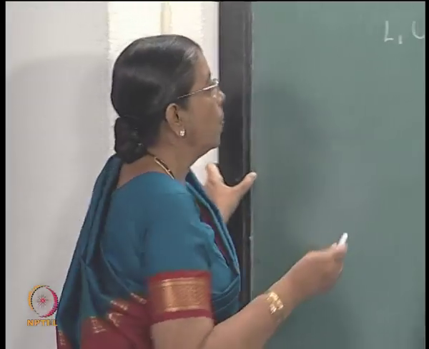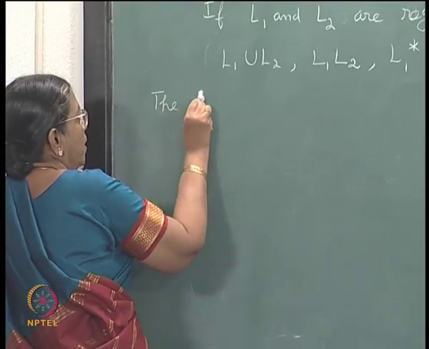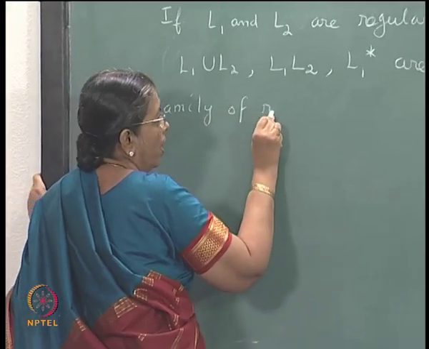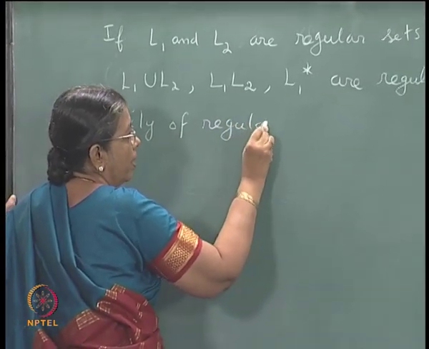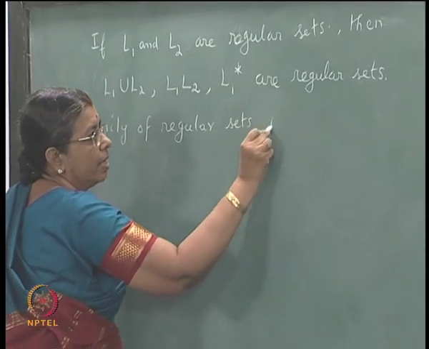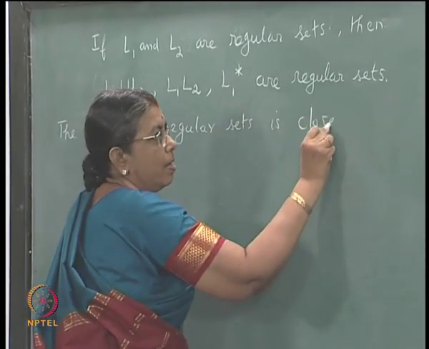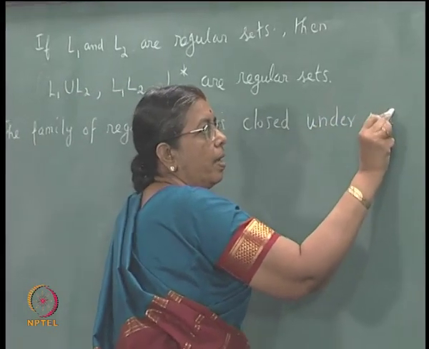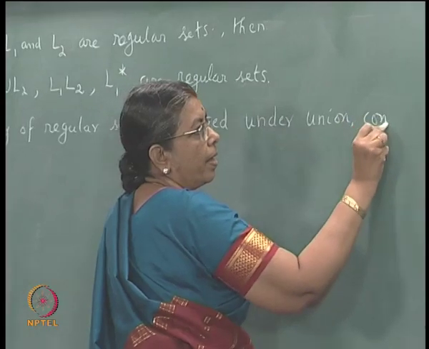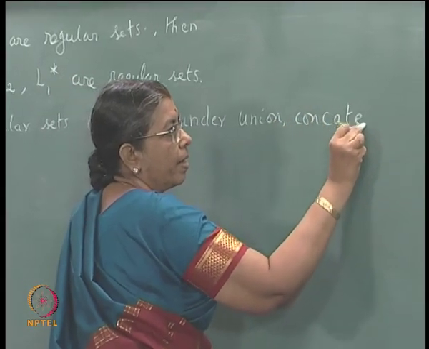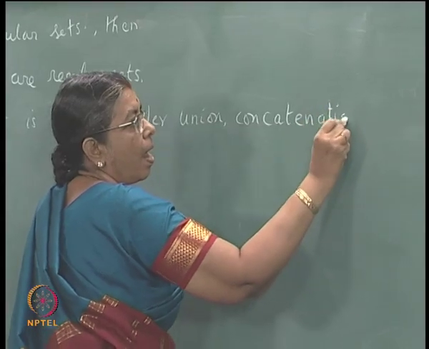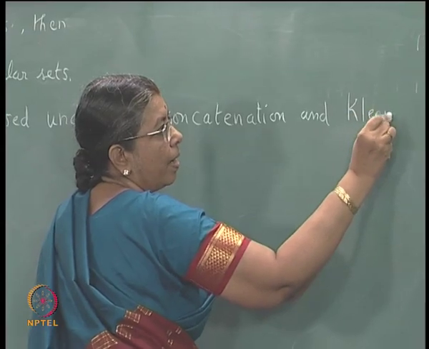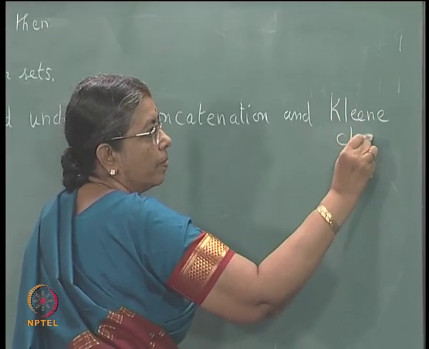Okay. So, the family of regular sets is closed under union, concatenation and Kleene closure.